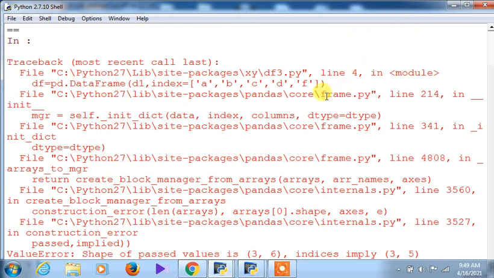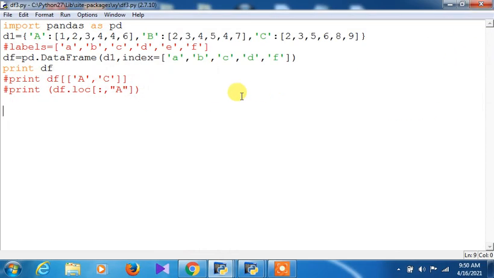So there may be some problem. The value error has appeared, with shape 36 and 35. Just a minute. Index equals to levels. Okay, so that is the thing, A B C D E F. All right, so what is happening here are 3 columns, and the index that has been taken out here is giving an error. Let's see why the error is coming. A B C D F has been given, E is missing actually, that is why the error.